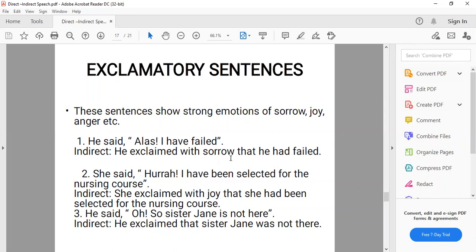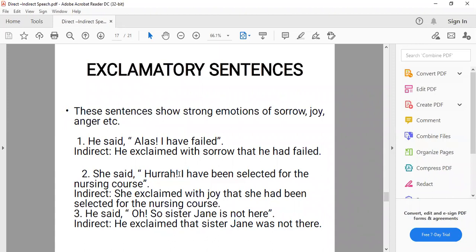He exclaimed with sorrow that, simple sentence. So we will use conjunction that. He had failed. I, first person, changes to the subject he. Tense changes, has have changes into had, that means present perfect into past perfect, and inverted commas are removed.